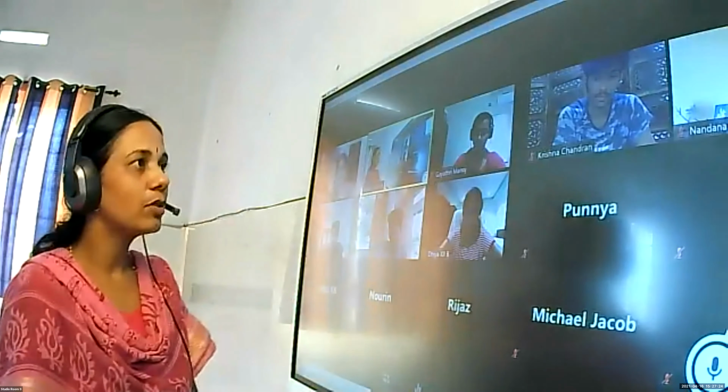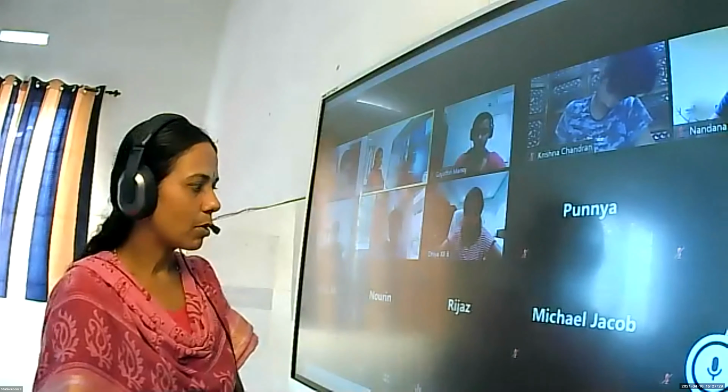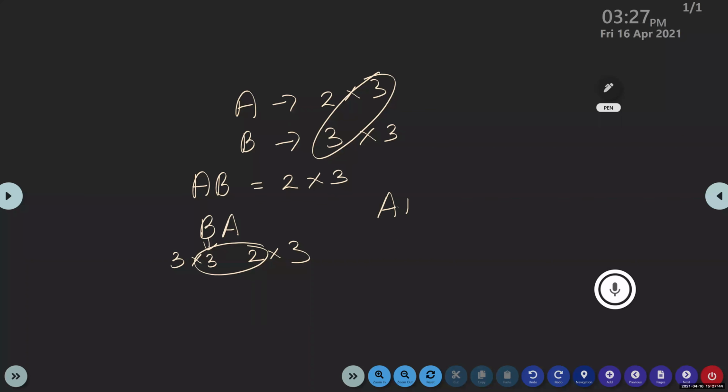Now, Rin, can you give the properties of the transpose of a matrix? (A dash) whole dash is equal to A. (kA) whole dash is equal to kA dash, where k is a scalar. (A plus B) whole dash is equal to A dash plus B dash. (A minus B) whole dash is equal to A dash minus B dash. Reversal law: (AB) whole dash is equal to B dash A dash. And the extension of the reversal law: (ABC) whole dash is equal to C dash B dash A dash.